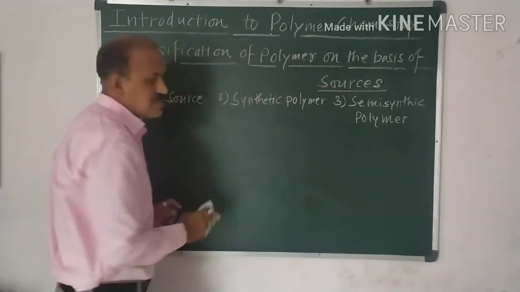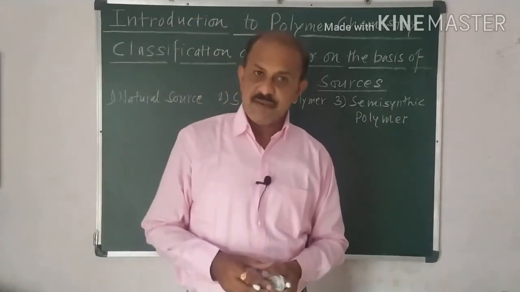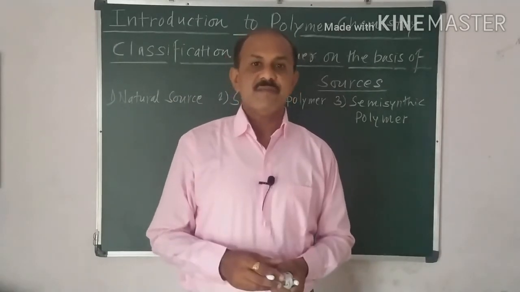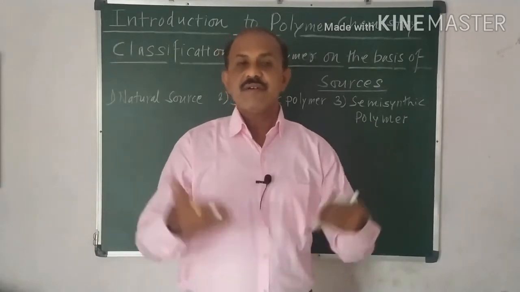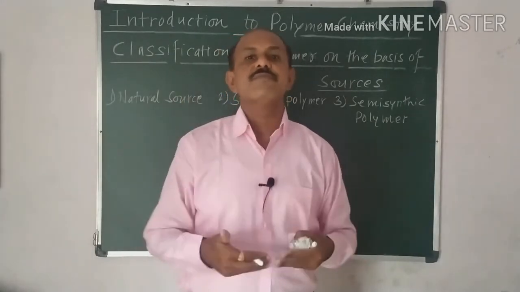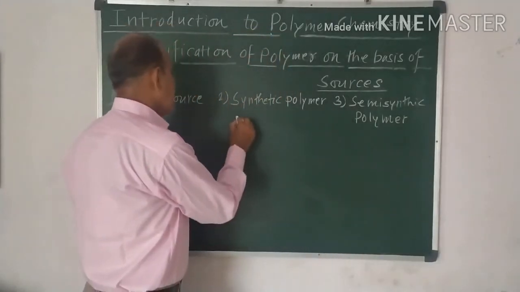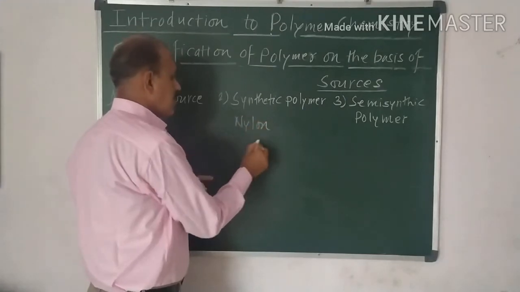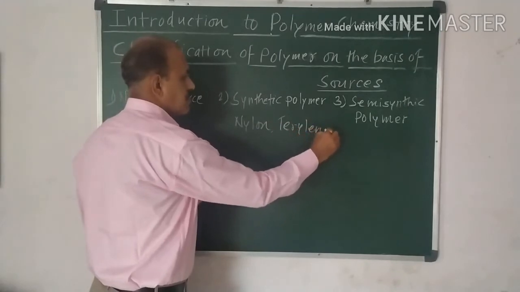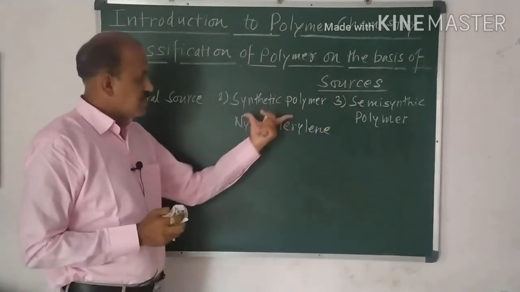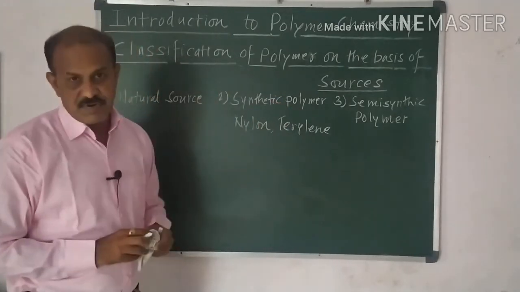So, these are the fibers which we have to prepare in laboratory. That means this is the man-made fiber. This man-made fiber is the fiber which is formed by the polymerization of monomer as well as copolymerization of two or more monomers. So, this is the man-made fiber. For example, if you have to use the nylon, or for example, second example is the terylene. These are the examples of the synthetic fiber polymers which are prepared in the laboratory. So, it is important here.